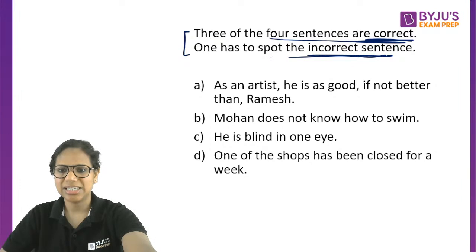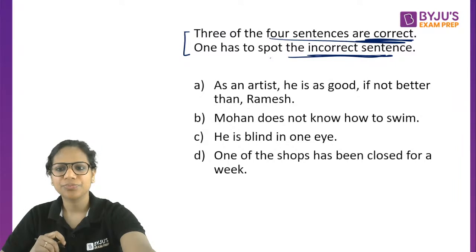Okay. A, C, D also. Okay. Primarily A I've got. Okay. D. All right.